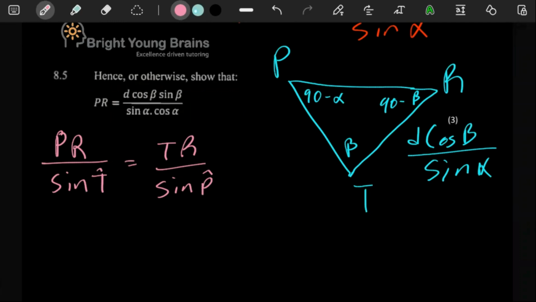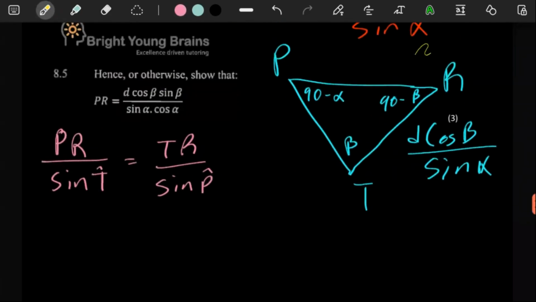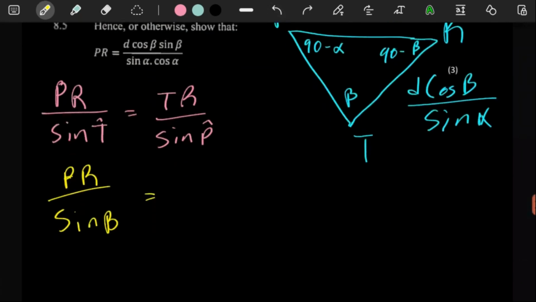Okay, so it looks like it's all good. PR is what we're looking for, so we're going to have that as the subject of the formula. And here, our angle is beta. TR is this big thing here, so we have to be careful. Remember, if you have a fraction divided by something, the denominator of your fraction is where this would go. Let me say that again.